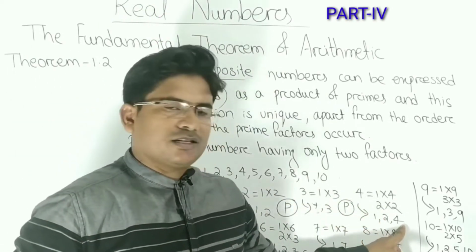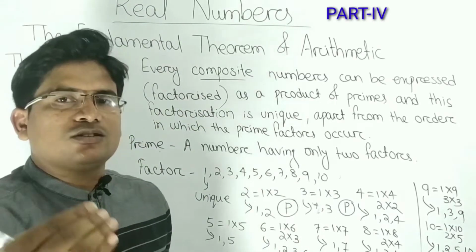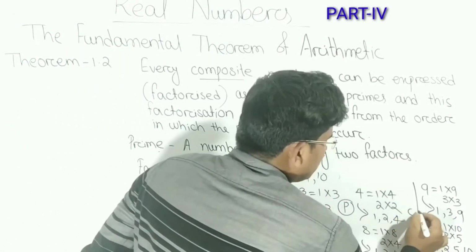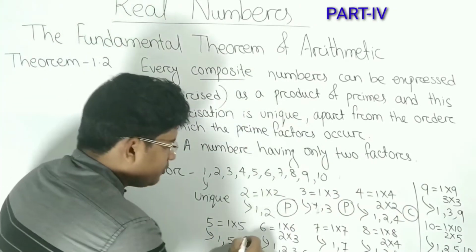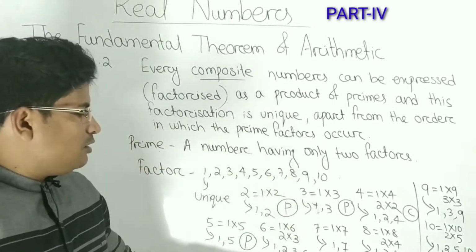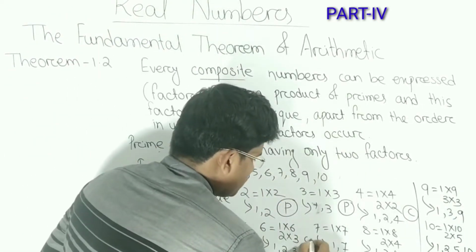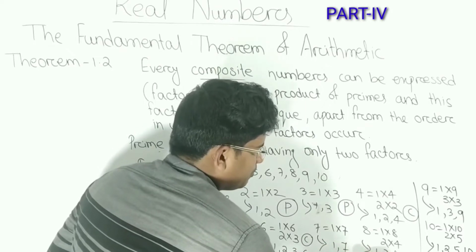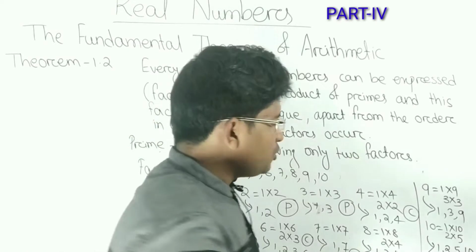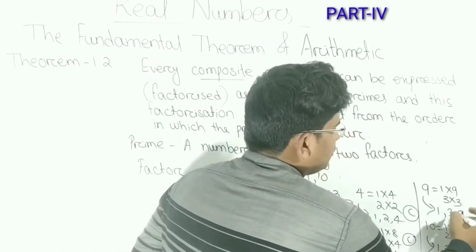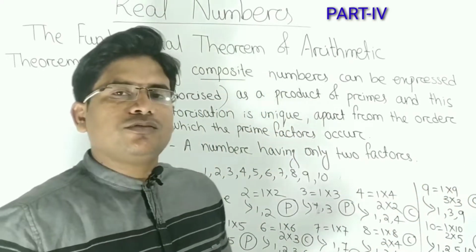4 has 3 factors, 1, 2, 4. So it has 3 factors, means more than 2 factors. So it is not a prime number, it is a composite number. Now 5 has only 2 factors, it is a prime number. 6 has 1, 2, 3, 6, 4 factors, that means it is a composite number. 7, 2 factors, prime number. Now 8 has 4 factors, composite number. 9 has 3 factors, composite number. 10 is a composite number because it also has 4 factors.